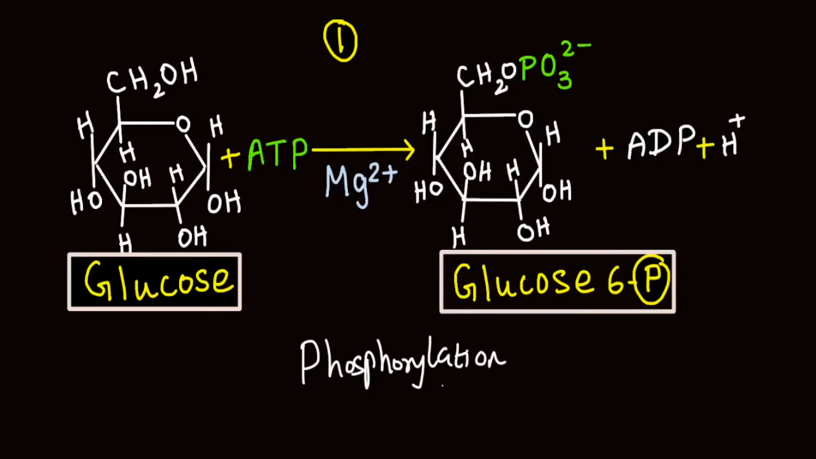Phosphorylation means addition of a phosphoryl group to a substrate. The enzyme that catalyzes this reaction is hexokinase. Kinases are a group of enzymes that are responsible for transfer of a phosphate group from a phosphate donating molecule to a suitable substrate. As the substrate involved here is a hexose sugar, the name of the enzyme is hexokinase. This enzyme requires magnesium as a cofactor. And the first step of glycolysis is an irreversible step. That is, the reaction cannot occur in the opposite direction.